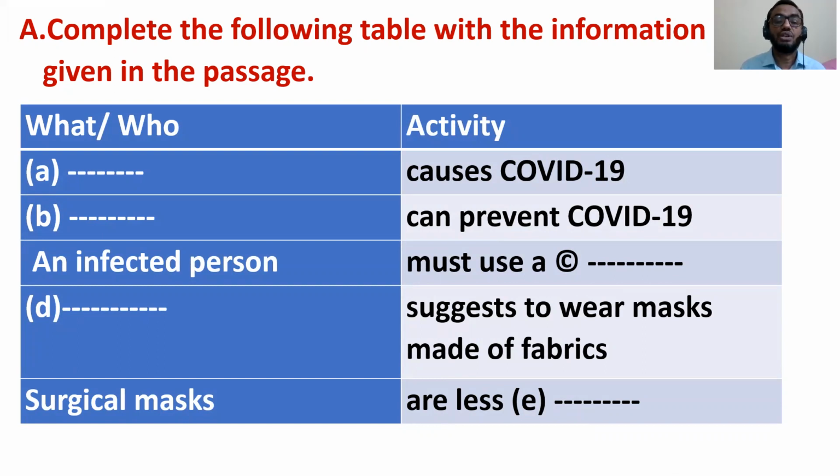A, there is a gap, and on the right side, causes COVID-19. B, dash, can prevent COVID-19. An infected person must use a dash. Dash suggests to wear masks made of fabrics. Surgical masks are less dash.